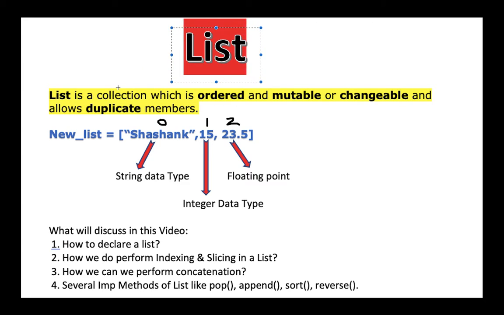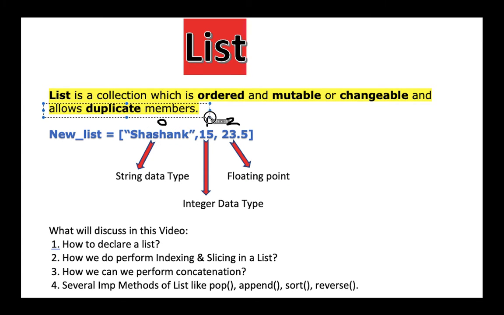List, as you can see on the screen, is ordered, mutable and allows duplicate members. Ordered means indexed, so each and every object inside this list has some index. Index is nothing but a location, as you have already seen in my previous lectures. The second thing is mutable. Mutable is changeable, so you can change a particular object at a particular index. Let's say if you have to replace Shashank at 0th index with Ravi, you can do so.